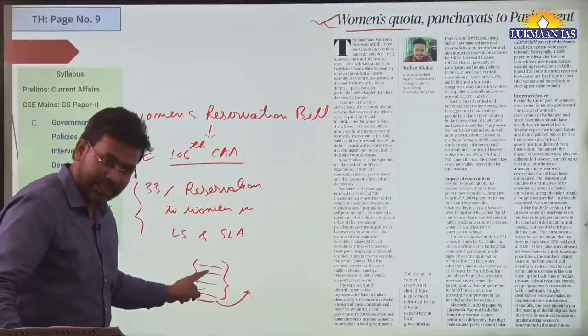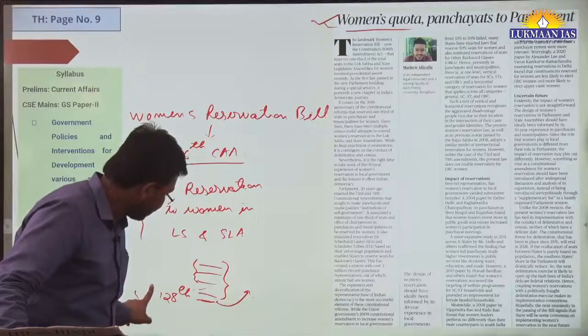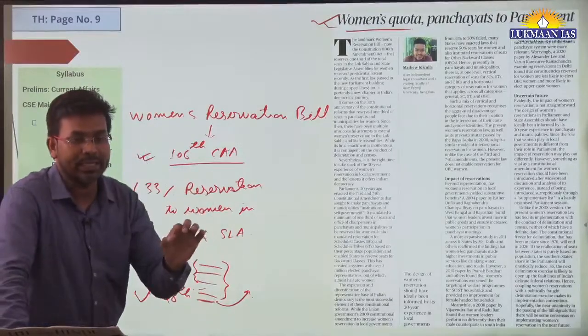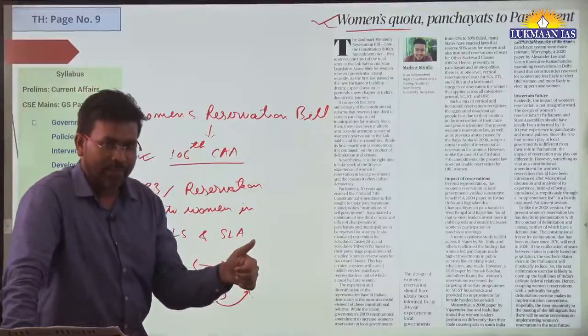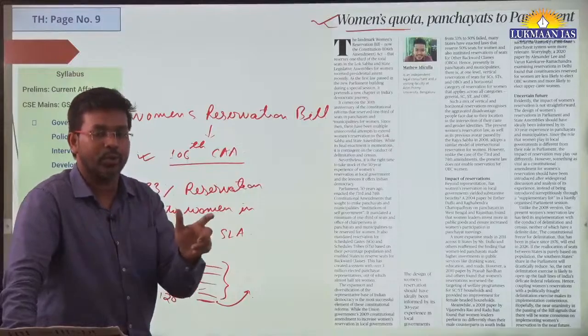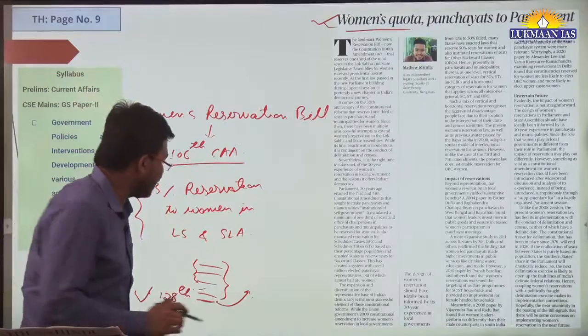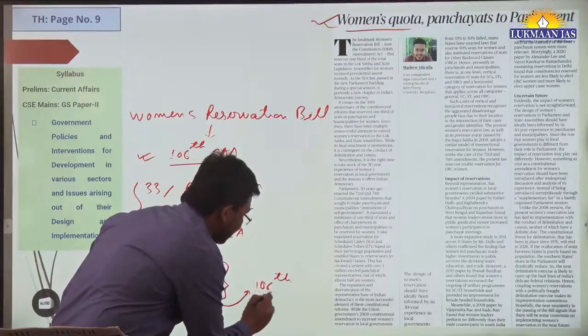Some other bills are still pending. They might have been introduced before this one. This one was introduced when they assembled in the new Parliament building. In the new Parliament building, this was the first bill that they introduced, and it got passed in a quick note. So it became 106th Constitutional Amendment Act. And many of the bills are still pending.